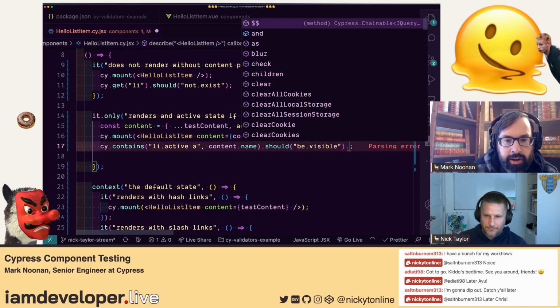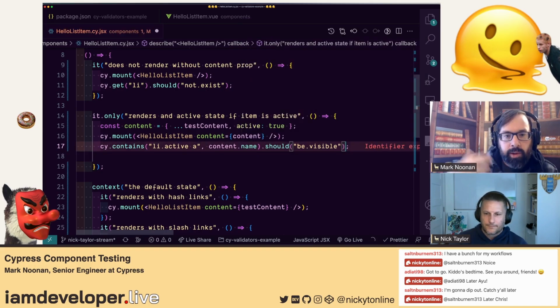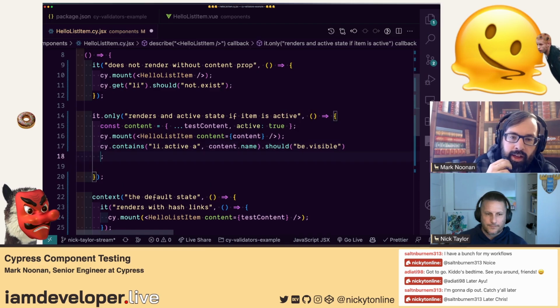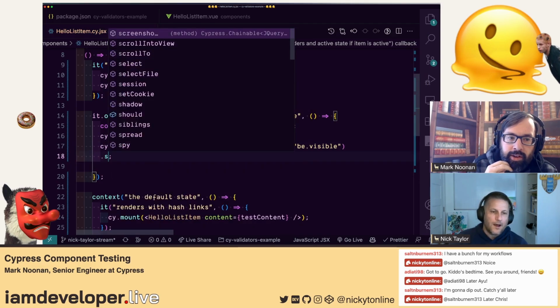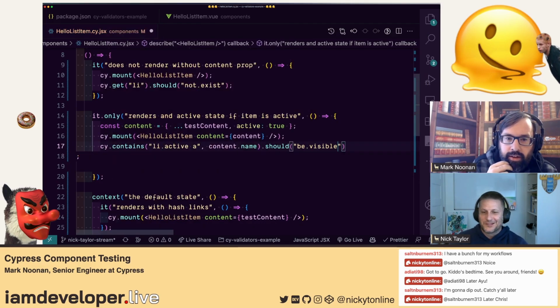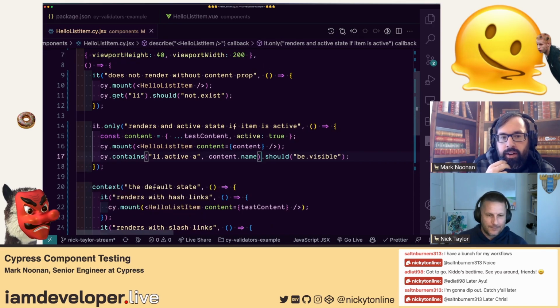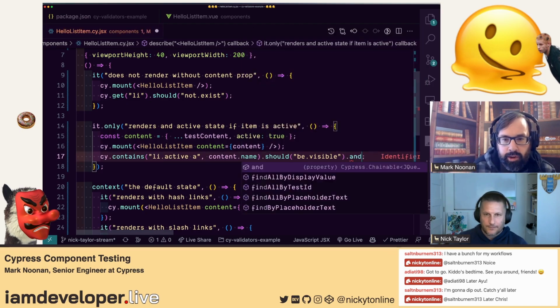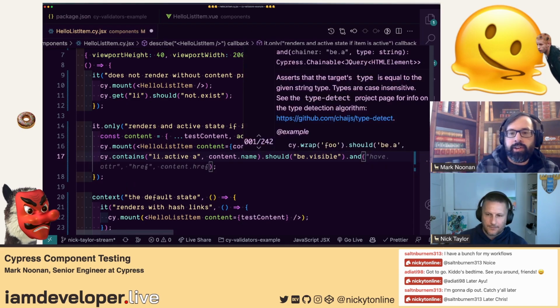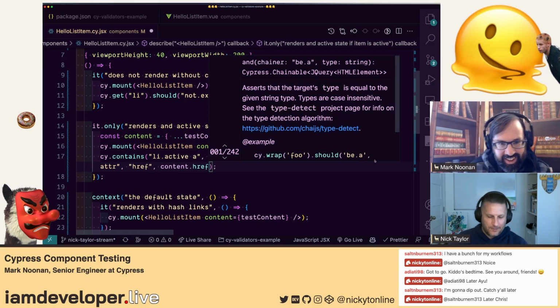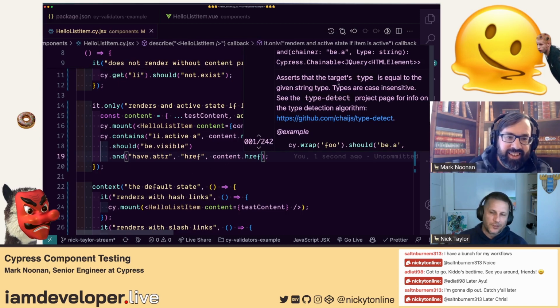The way I like to format it is I would make a new line for the should, and then a new line for the next thing. I'm usually using prettier, so it just happens. So whatever way you like it. But I find the and, which is just an alias for should, pretty easy to read and a little shorter. And you can say and have dot h. Look at that. If I save this, now I've got the prettier plugin, so it's keeping it there.